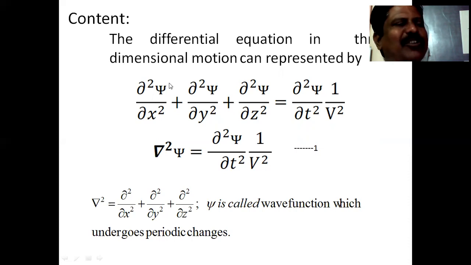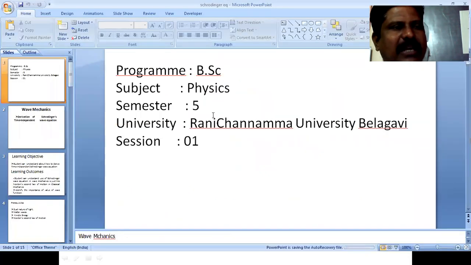As I already mentioned, what is the wave function? The wave function is a variable quantity which describes the heat of waves. Here the particle exists in three-dimensional space, so the wave function of that particle depends on the x, y, and z directions. So in three-dimensional motion it is given like this.